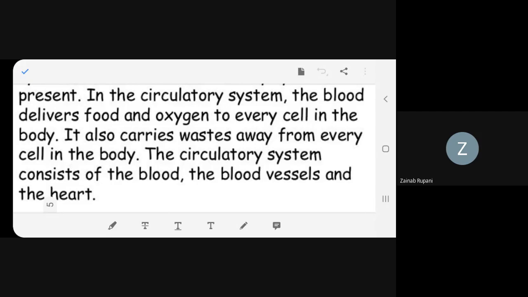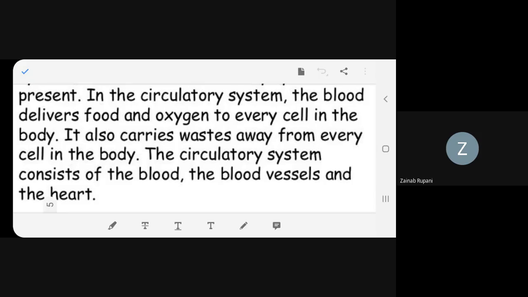So the blood takes food and oxygen and gives them to each and every cell in contact with it. So this system has blood vessels and the heart. This is the way it moves.